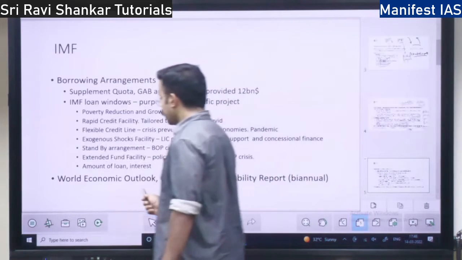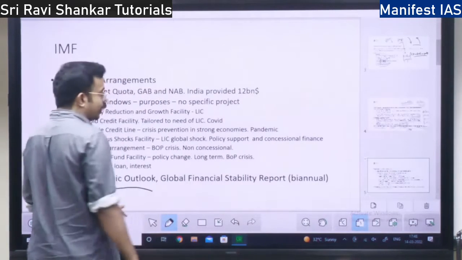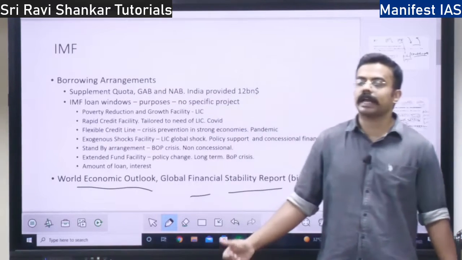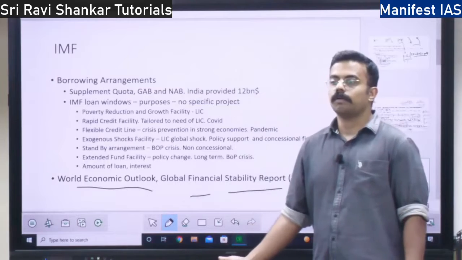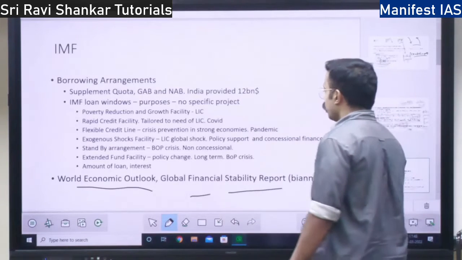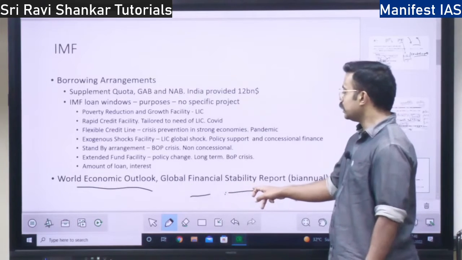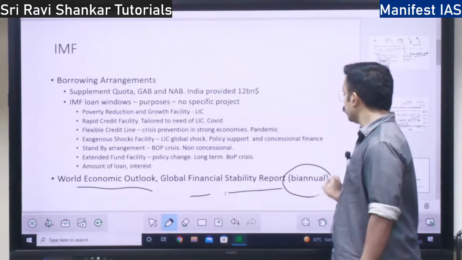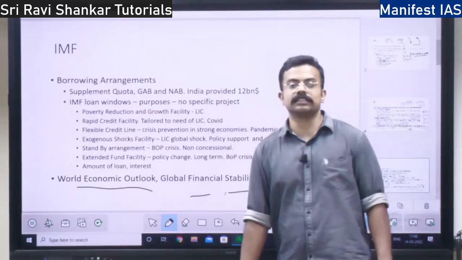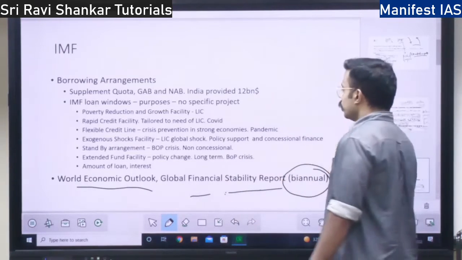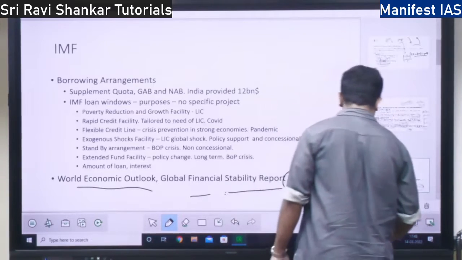Next you have the World Economic Outlook and the Global Financial Stability Report. These are the two reports published by the IMF. See, this Global Financial Stability Report comes once in 2 years; it is a biannual report of the IMF. Right? These two reports you should know, very, very important.